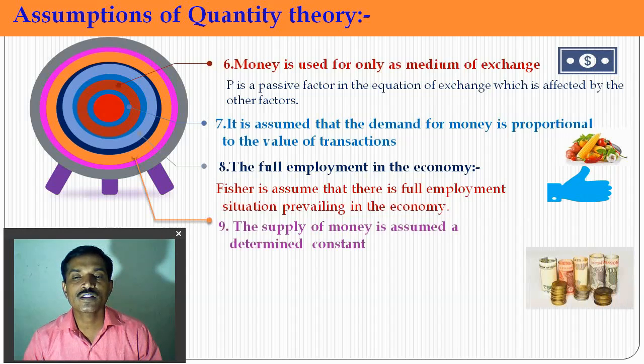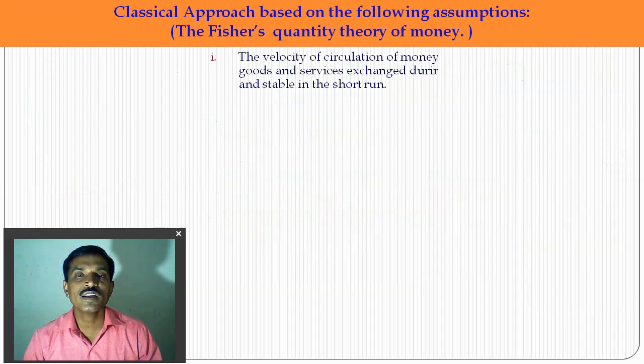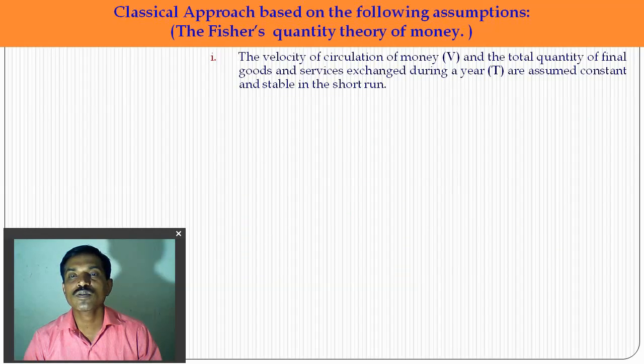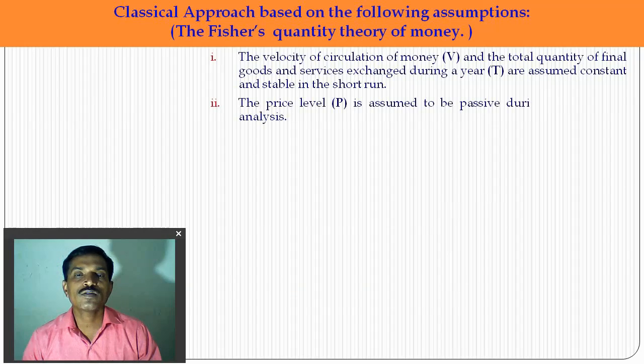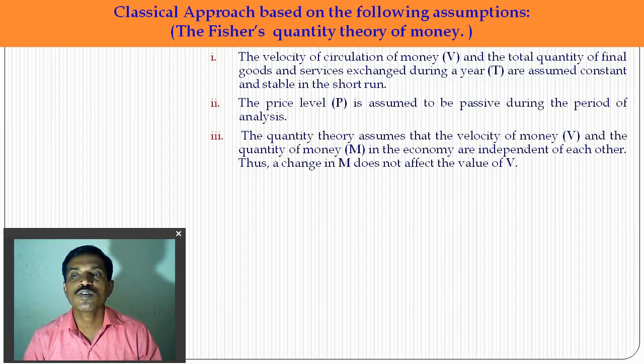The next assumption is that the supply of money is exogenously determined and constant. So these are the assumptions of this theory. In short, the velocity of circulation of money V and the total quantity of final goods and services during the year T are assumed constant. He assumed that the price level is the passive factor in the period of analysis. The quantitative theory assumed that the velocity V of money and M, the legal money in the economy, are independent of each other, and a change in M does not affect the velocity.